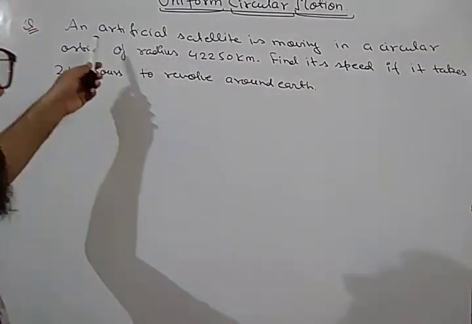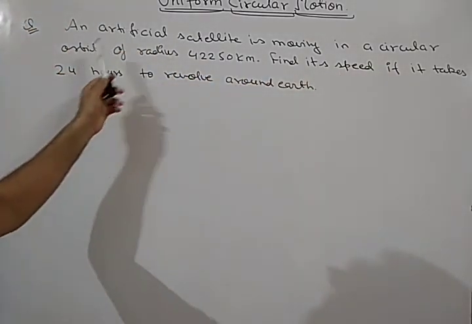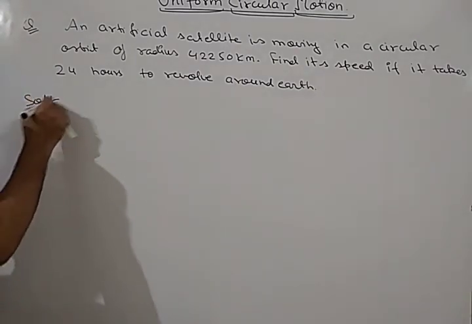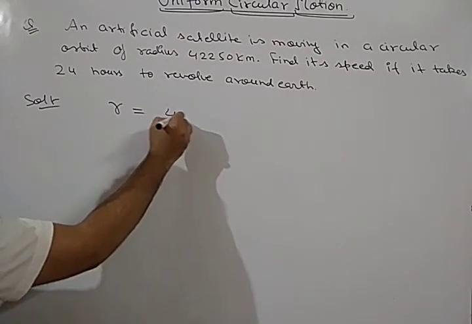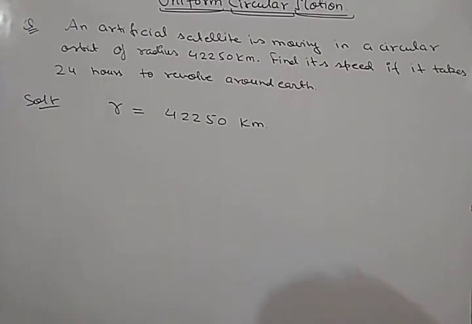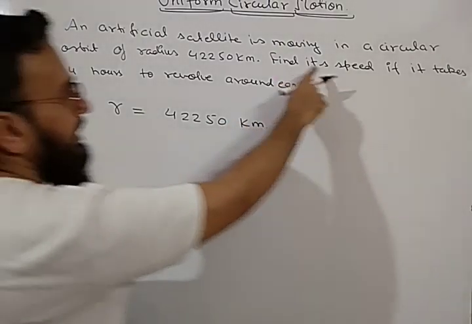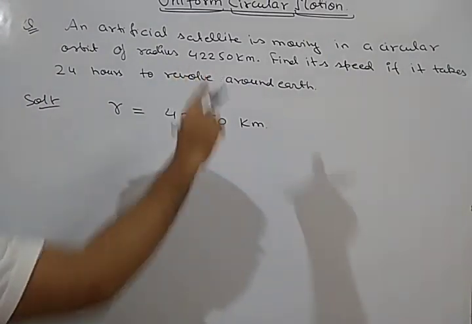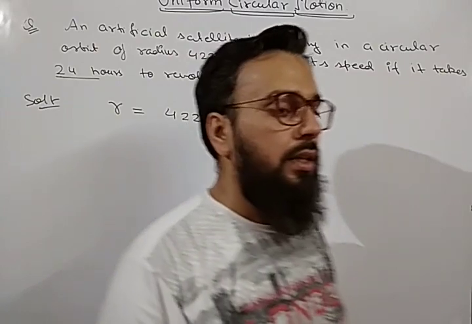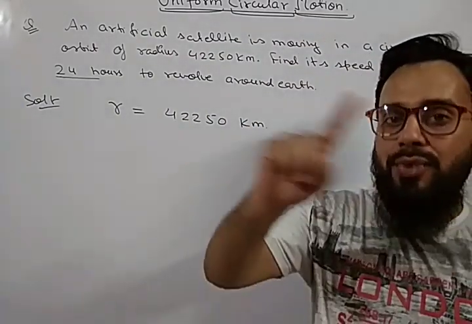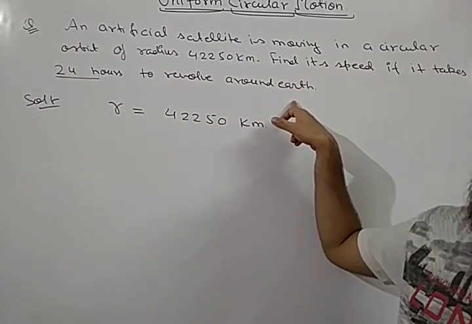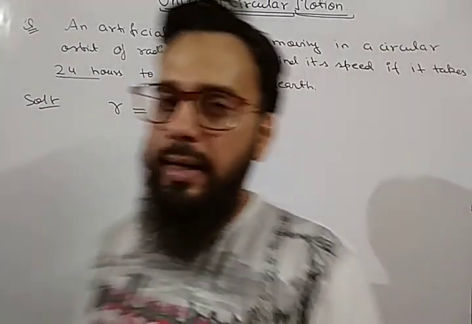So we are given an artificial satellite moving in a circular orbit of radius 42,250 kilometer. So we have been given the radius of the circular path, that is 42,250 kilometer. And find its speed if it takes 24 hours to revolve around the Earth. It means what is given to you? This is 24 hours. What is this 24 hours? This is the time taken to complete one revolution, because it takes 24 hours to revolve around the Earth. It means it is completing one revolution in 24 hours.